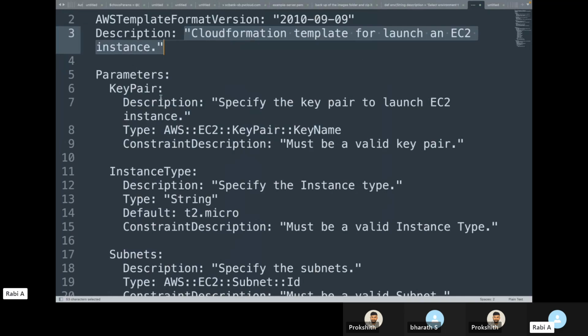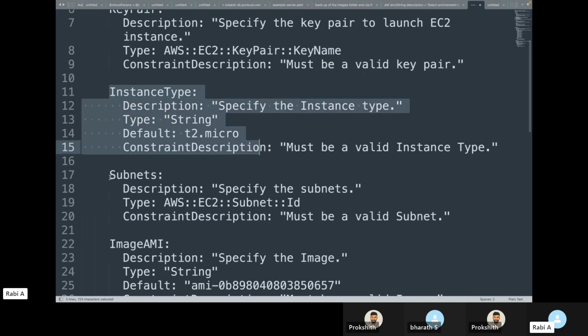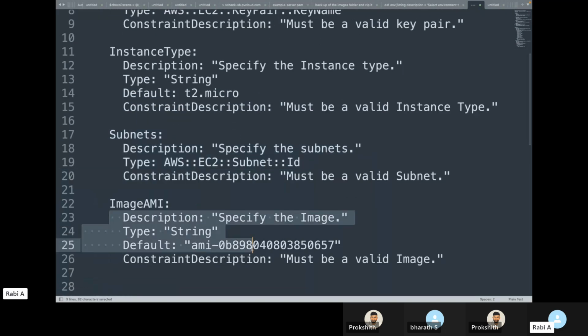So here, if you see, I'm using the key pair, I'm giving it a description and the type of resource, and I'm also giving it a constraint telling that it must be a valid key pair. So if I pass a key pair that does not exist, it will throw me this error telling that it must be a valid key pair. Likewise, I'm giving the instance type, the subnet and the AMI to use. These are all your existing resources.